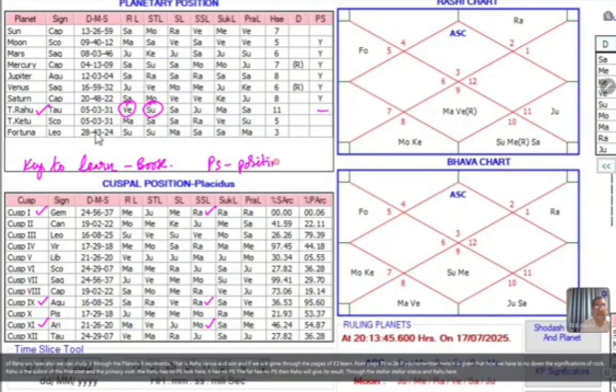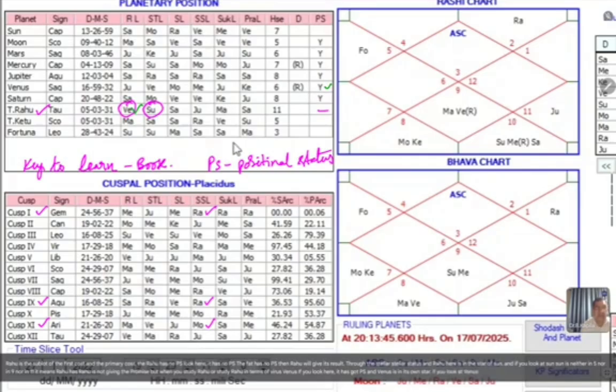And Rahu here is in the star of Sun. If you look at Sun, Sun is neither in 5, nor in 9, nor in 11. It means Rahu as Rahu is not giving the promise. But when you study Rahu in terms of Venus, it has got PS, and Venus is in its own star.